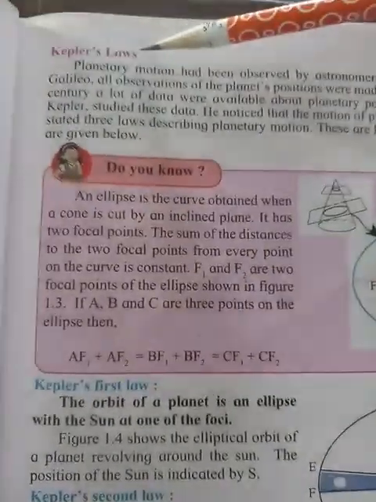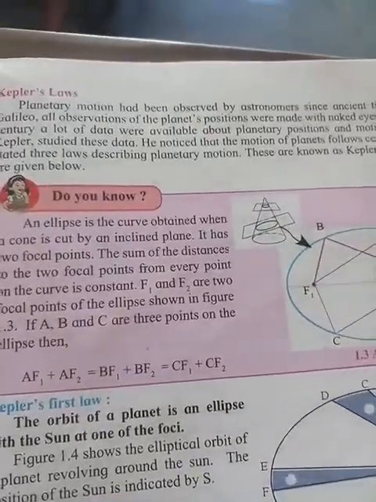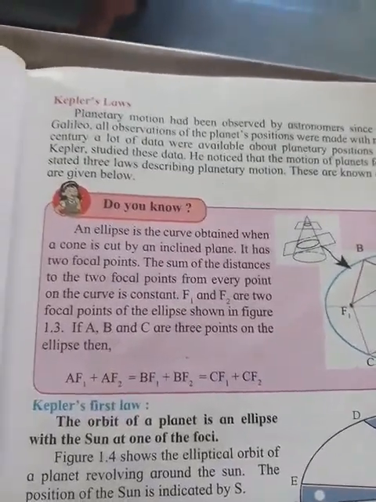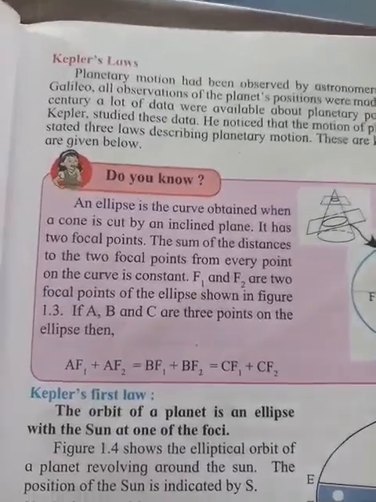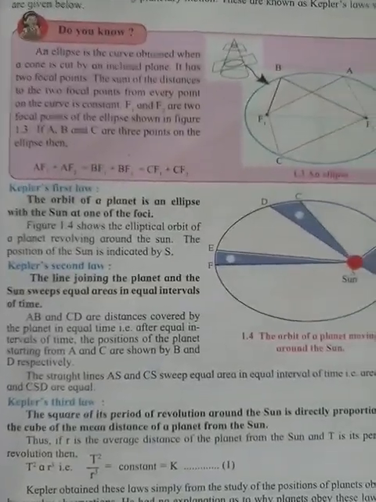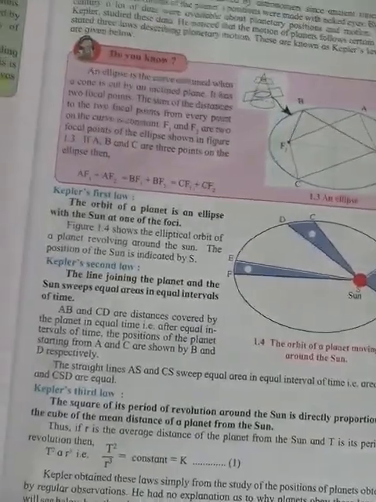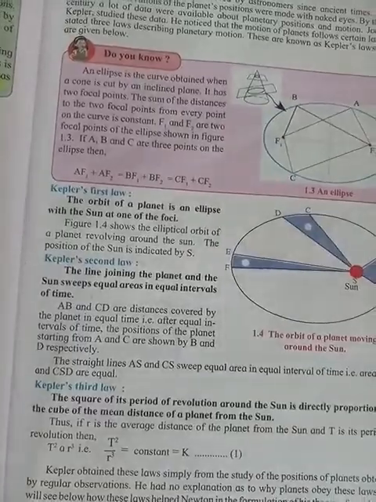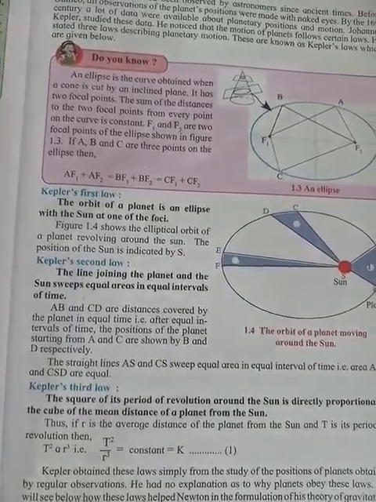On page number 3, we will come to Kepler's laws. Kepler is the name of the scientist, and he has put forth these laws. According to Kepler, the orbit of a planet is an ellipse with the sun at one of the foci.